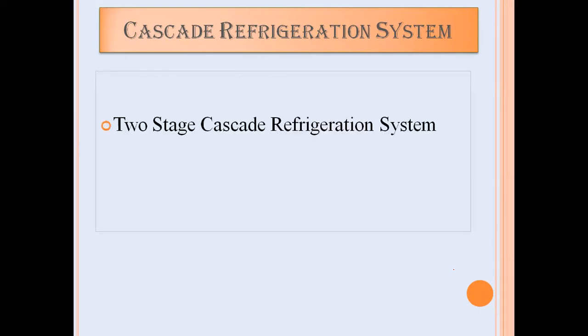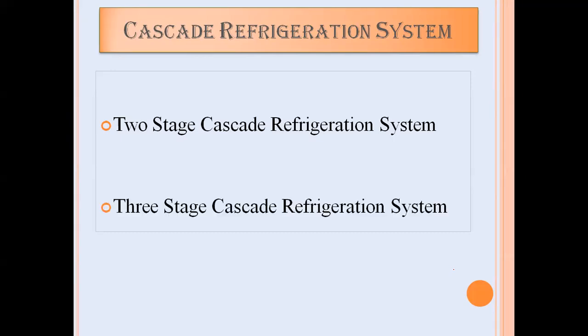The cascade refrigeration system will again be divided into two parts. The first one is called the two-stage cascade refrigeration system, and the second one will be called the three-stage cascade refrigeration system. Out of that, first, the two-stage cascade refrigeration system.